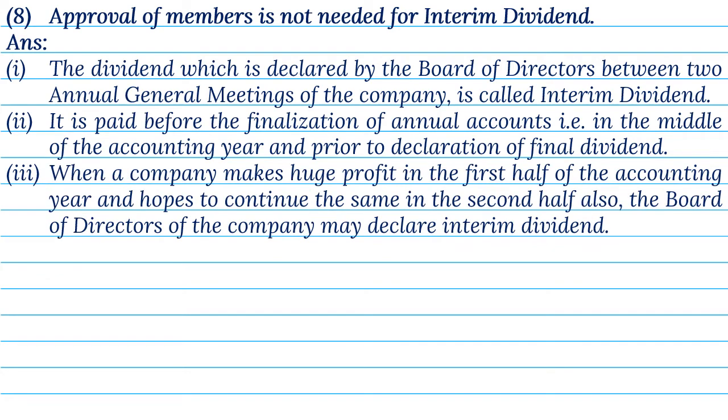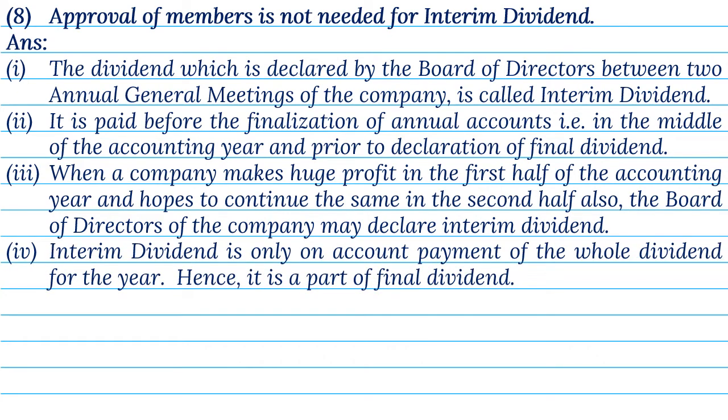3. When a company makes huge profit in the first half of the accounting year, and hopes to continue the same in the second half also, the Board of Directors of the company may declare interim dividend. 4. Interim dividend is only an on account payment of the whole dividend for the year.